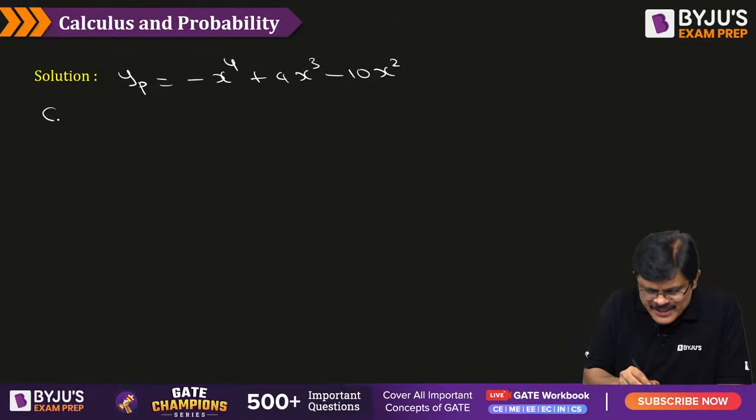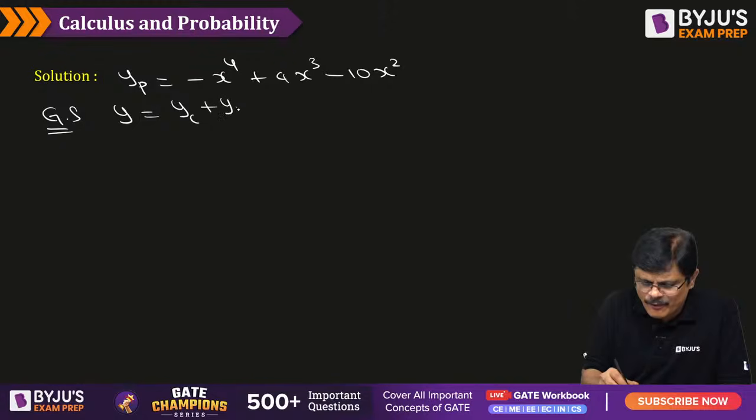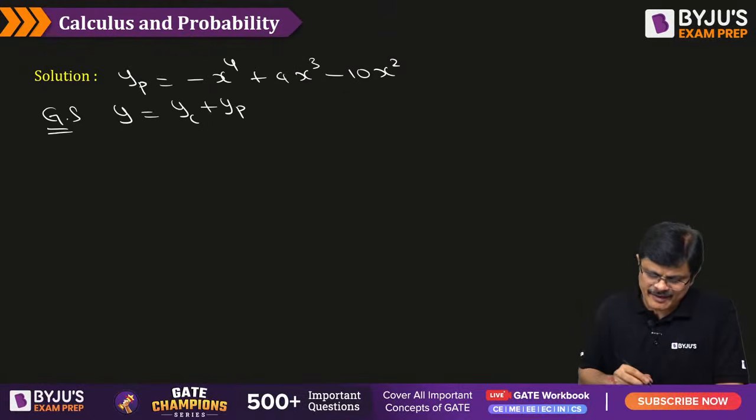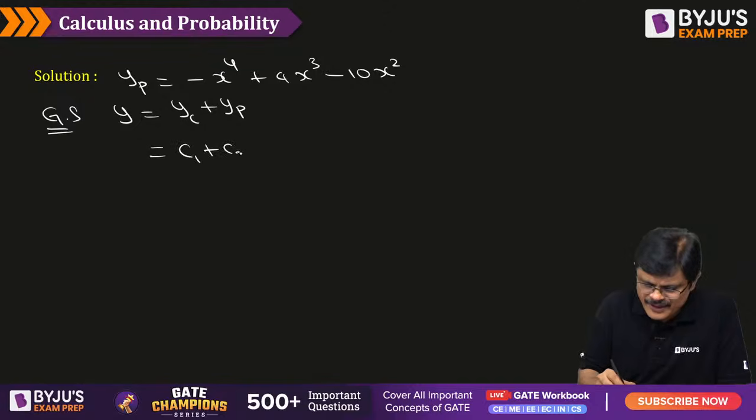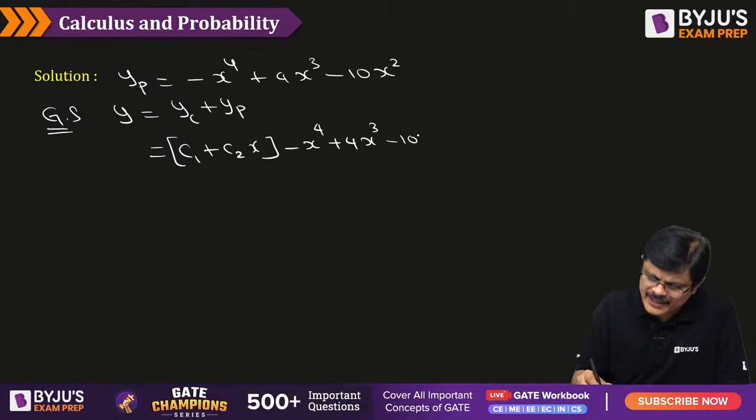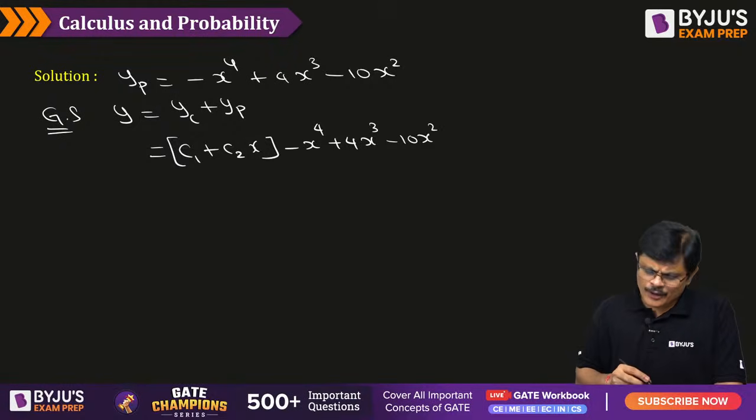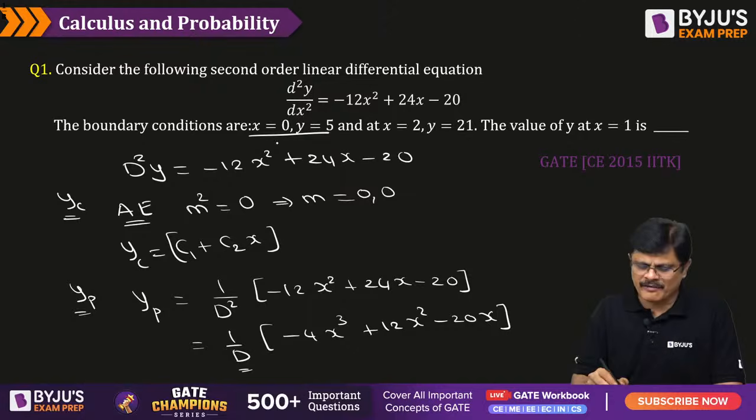So what is the complete general solution for this problem? y must be equal to yc plus yp. And what is yc, sir? C1 plus C2x is your yc. And what about yp, sir? Just now we calculated the solution, which is minus x power 4 plus 4x cube minus 10x square. Now you have to apply these conditions: x is 0 then y is 5, x is 2 then y is 21. After substituting you get the C1, C2 values. Then you have to find the value of y when x equals 1.